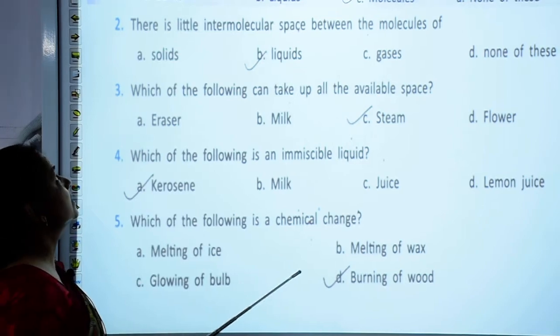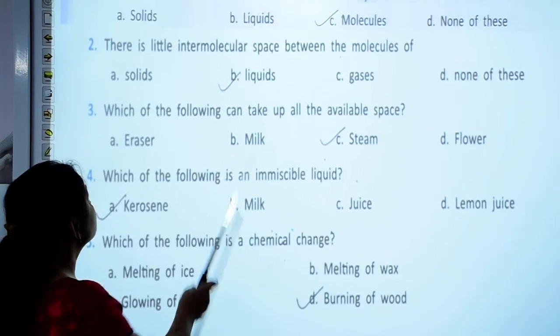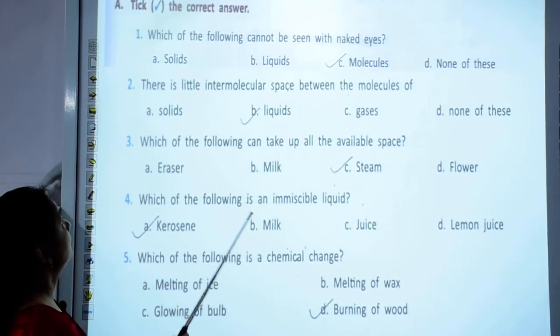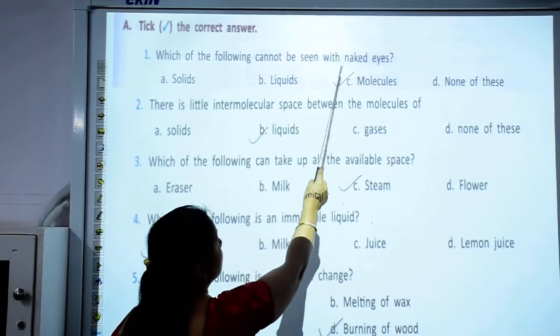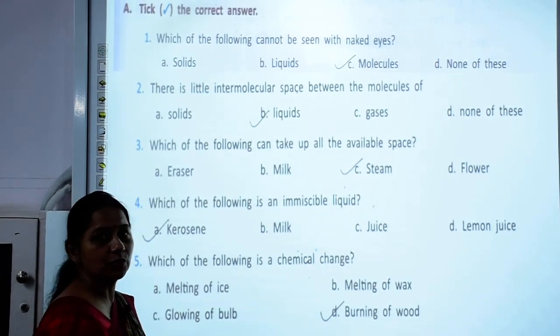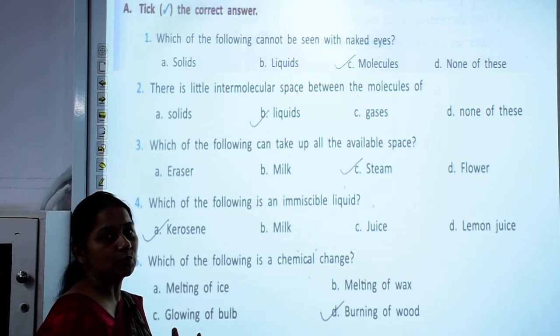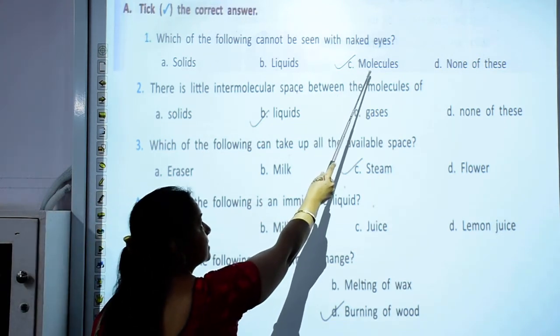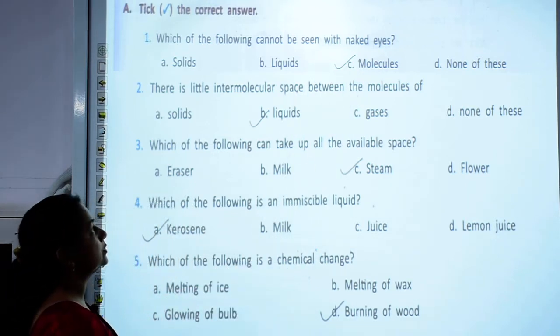Our next exercise is the back exercise. Coming to the first question, tick the correct answer. Which of the following cannot be seen with naked eyes? As we have discussed earlier, molecules are so small that they cannot be seen with naked eyes. So, the correct answer here is molecules.